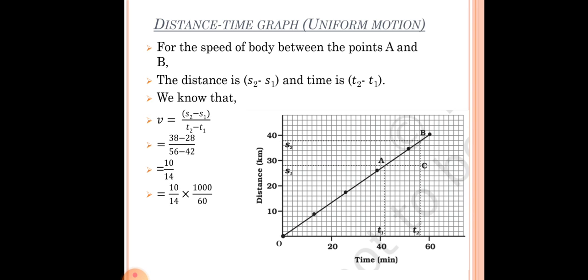So why we have multiplied here with 60? Because here the time is expressed in terms of minute. So upon multiplying, we are getting the value as 11.905 meter per second. So the speed of the object will be 11.905 between points A and B.